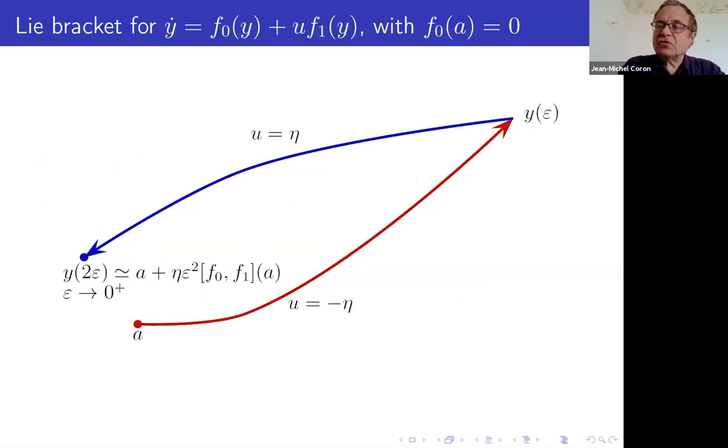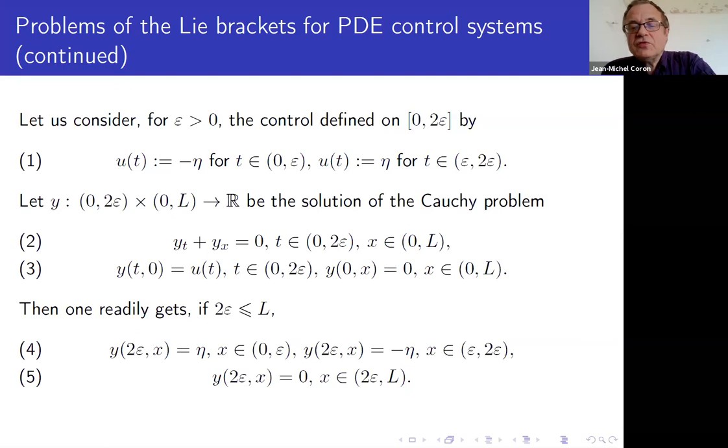So we go back to the picture that we saw before. We start from 0. We use the control u equal minus theta during the interval of time 0 to epsilon. Then you use u equal eta during the interval of time epsilon to 2 times epsilon. And you see where we arrive. So we arrive at the function which is given by (4) and (5). y(2 epsilon, x) is equal to eta for x between 0 and epsilon. y(2 epsilon, x) is equal to minus theta for x belonging to epsilon to 2 times epsilon. And for x larger than 2 times epsilon, this is 0.